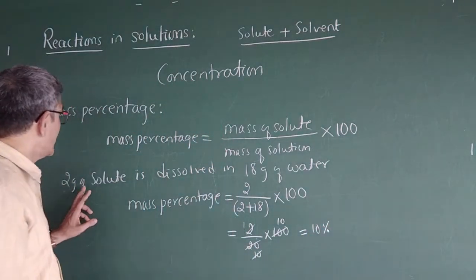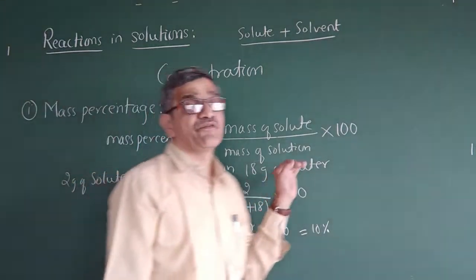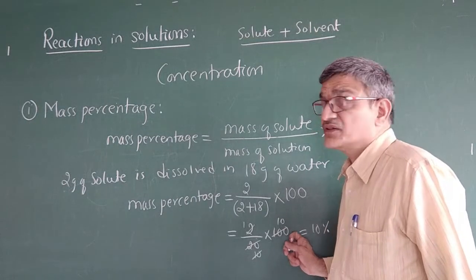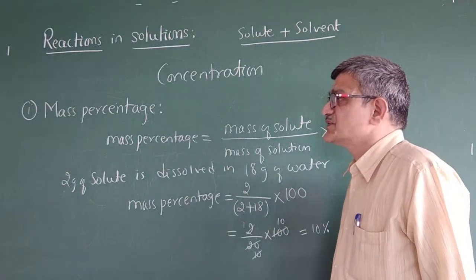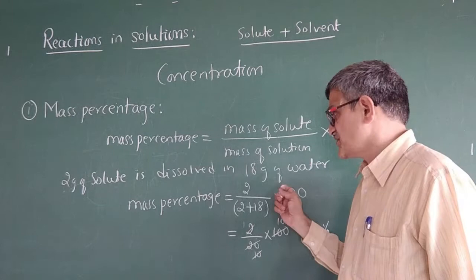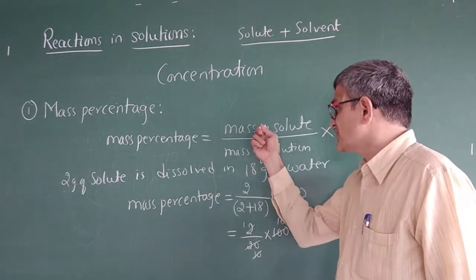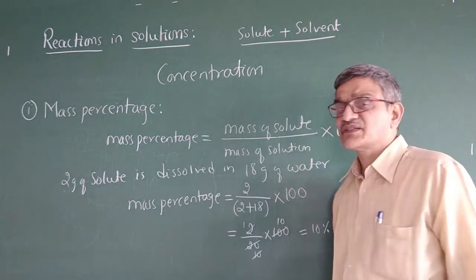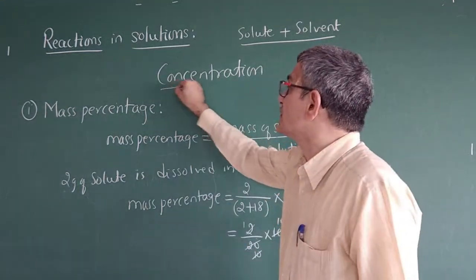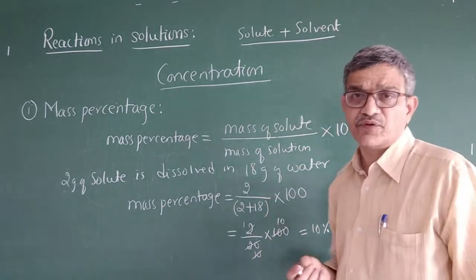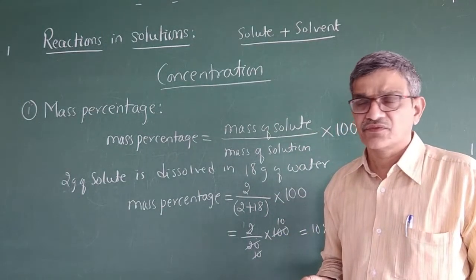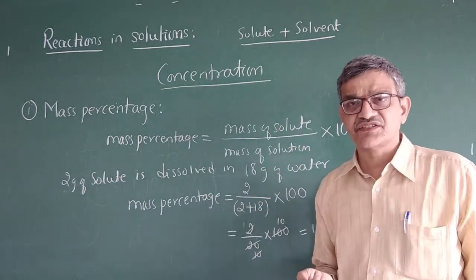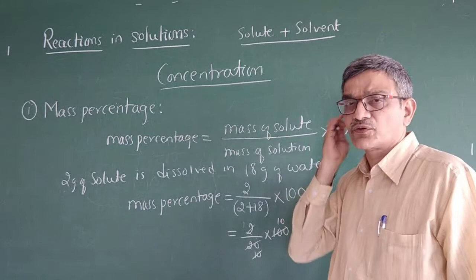So when you dissolve 2 gram of solute in 18 gram of water, that is known as 10%. That is what we call the mass percentage. Mass percentage means in terms of mass, so mass of solute divided by mass of solution into 100. That is one way to express the concentration. This chapter is very important for next year, since they also continue these solutions next year.